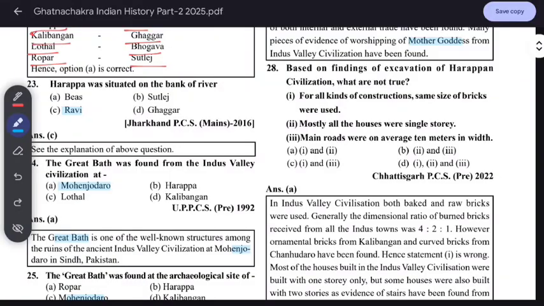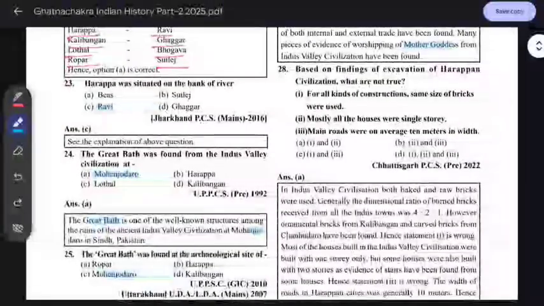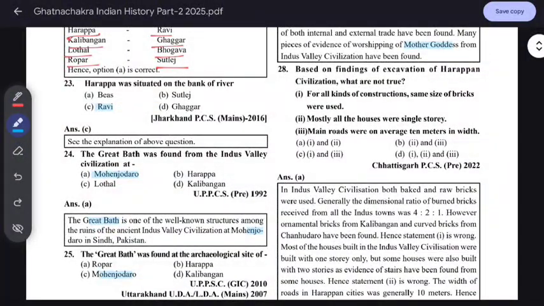Based on the findings of the excavations of the Harappan civilization, which statement is not true? All kinds of construction used bricks of the same size. It's not true. Mostly all the houses were single storey. That is definitely not true.